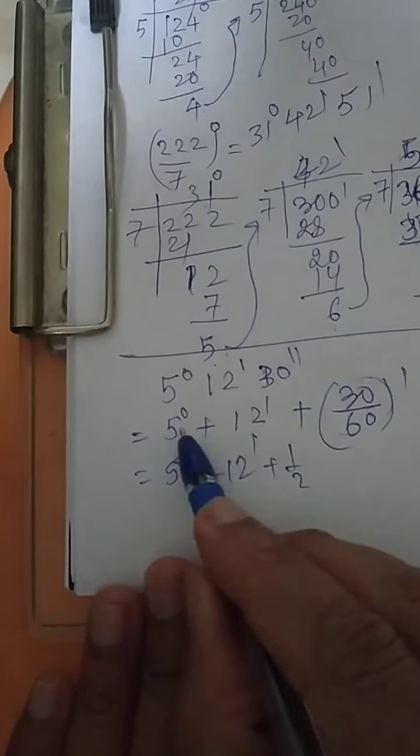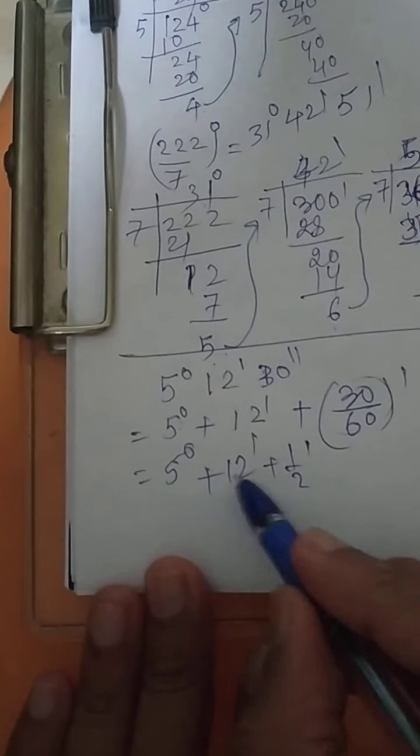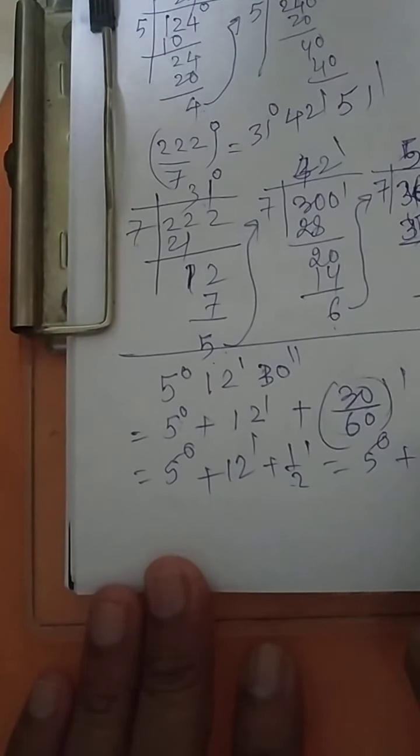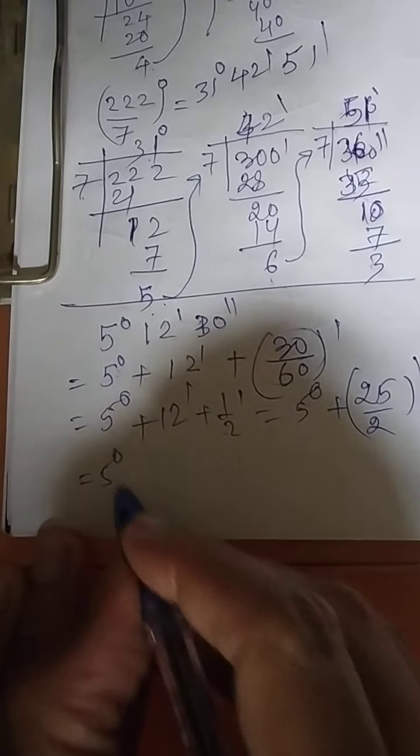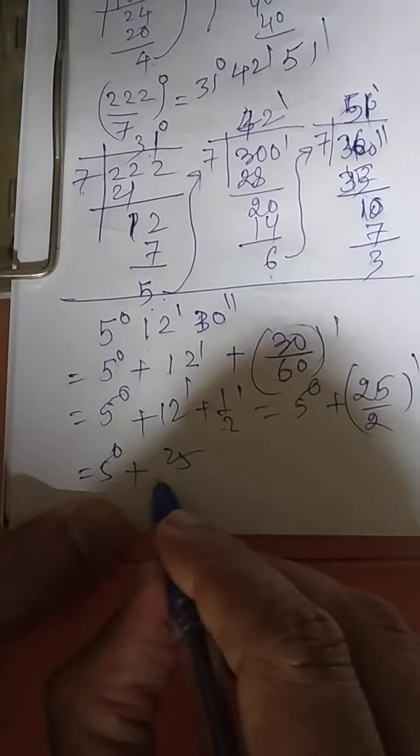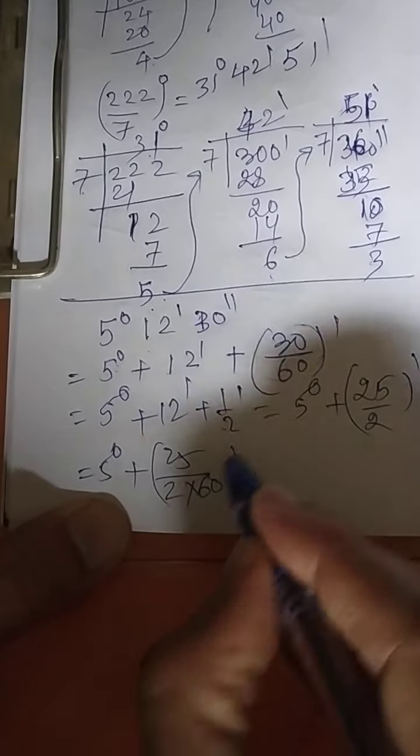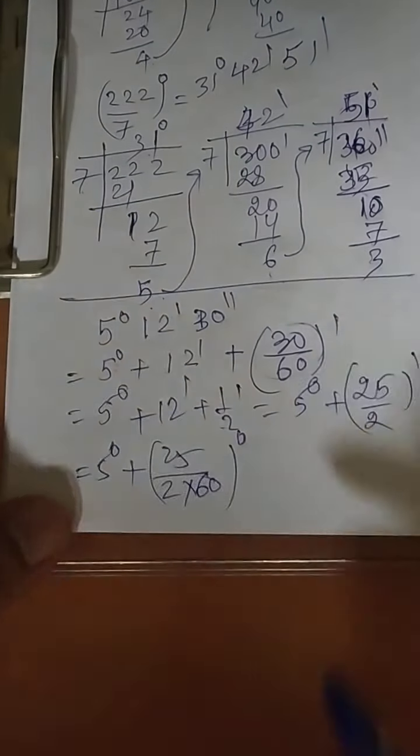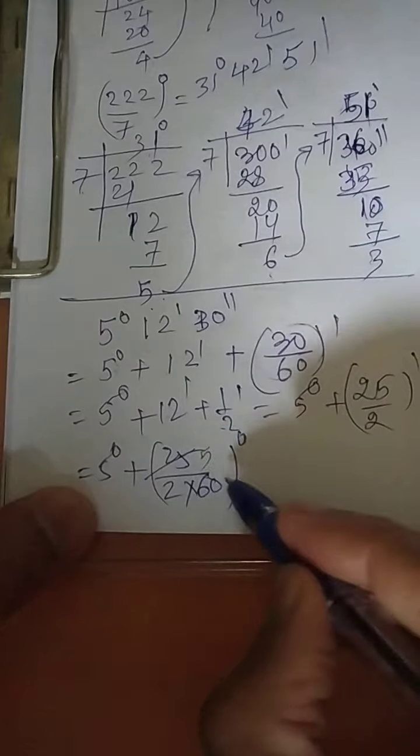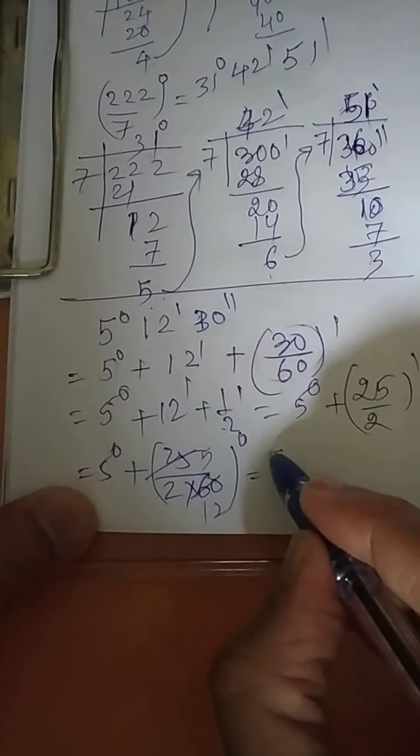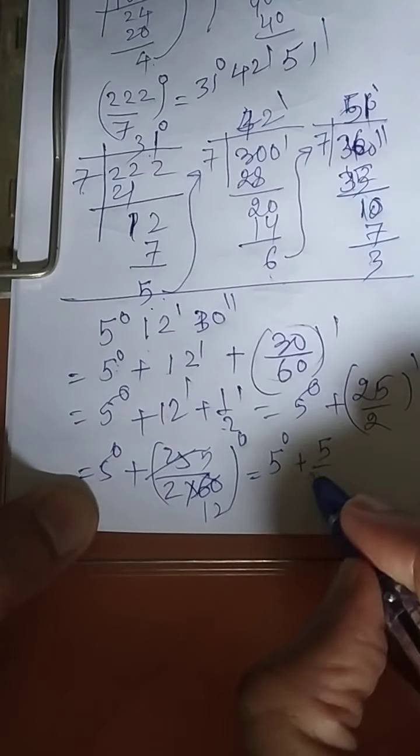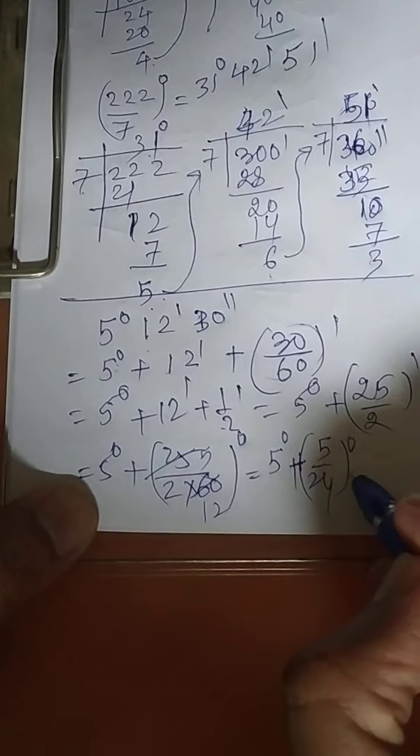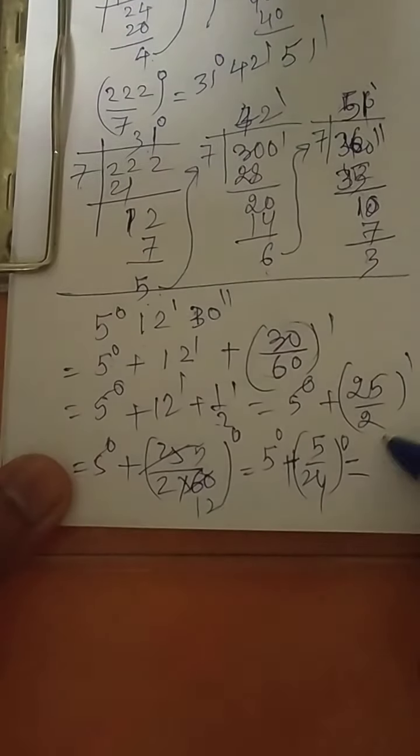This addition is not possible in this form, but here you can add. It will be 5 degree plus 25 by 2 minutes. Now what can I do? 5 degrees I will keep as it is. It will be 25 by 2, again divided by 60, so that it will be converted into degree. Now you can simplify this: 5 5s are 25, 5 12s are 60. So what I am getting is 5 degree plus 5 by 24 degree. The whole answer is now in degree.